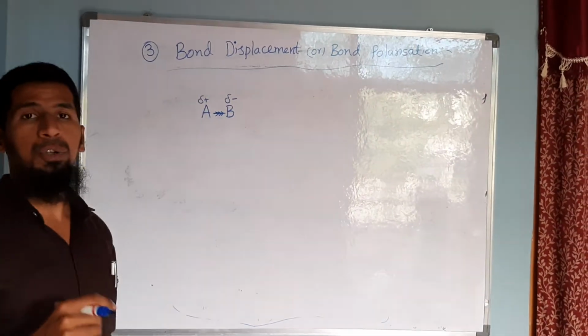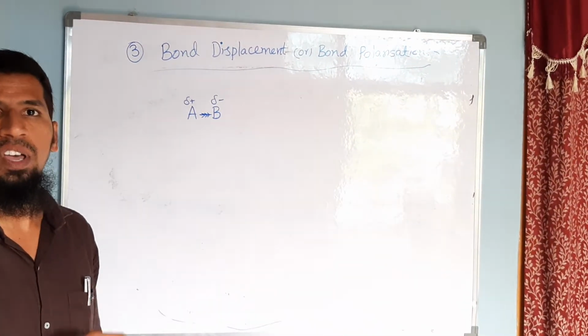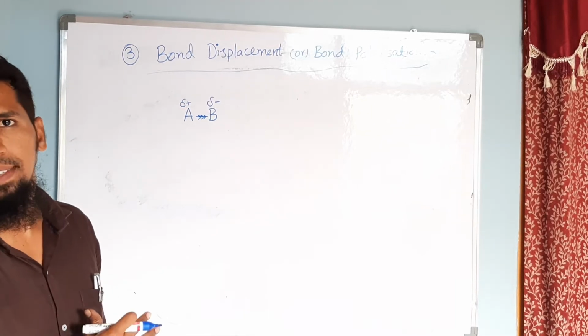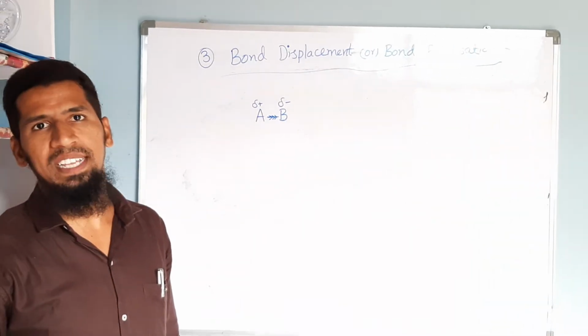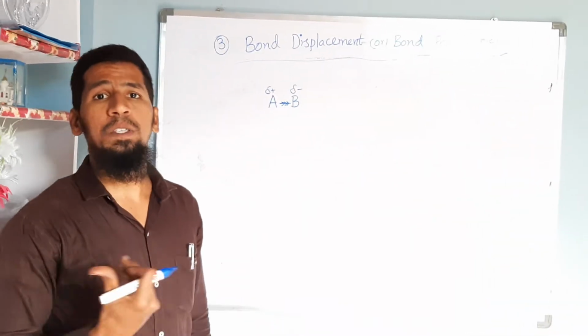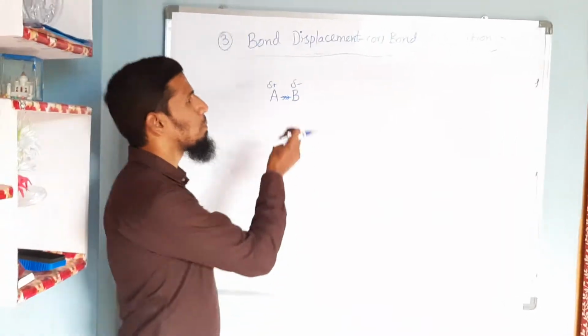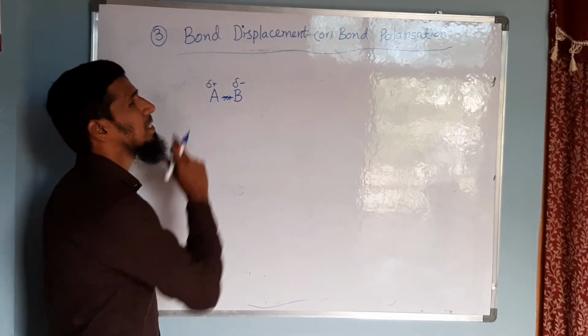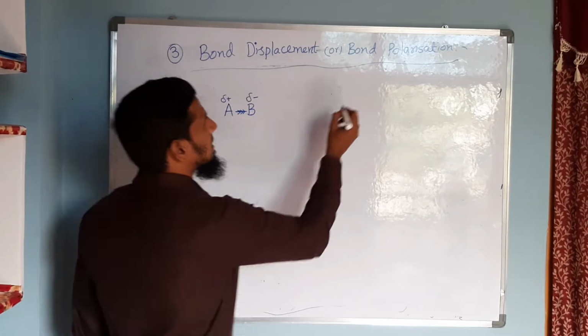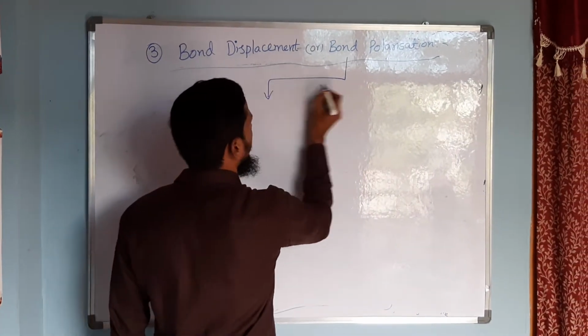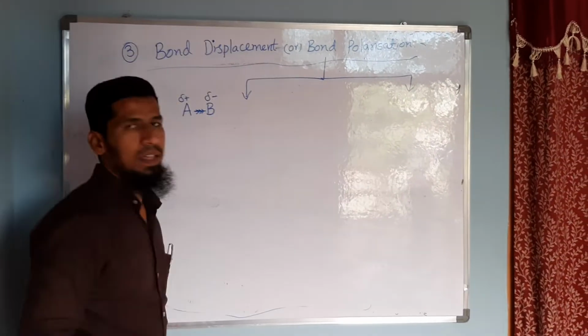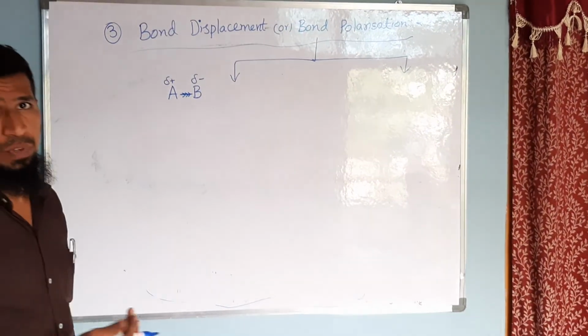That means due to a group present in a compound, the molecule will get polarized. This type of polarization due to electrons present in bond we are considering as bond polarization. So this bond polarization can be studied in two different ways. There are two different effects basically which we can consider.